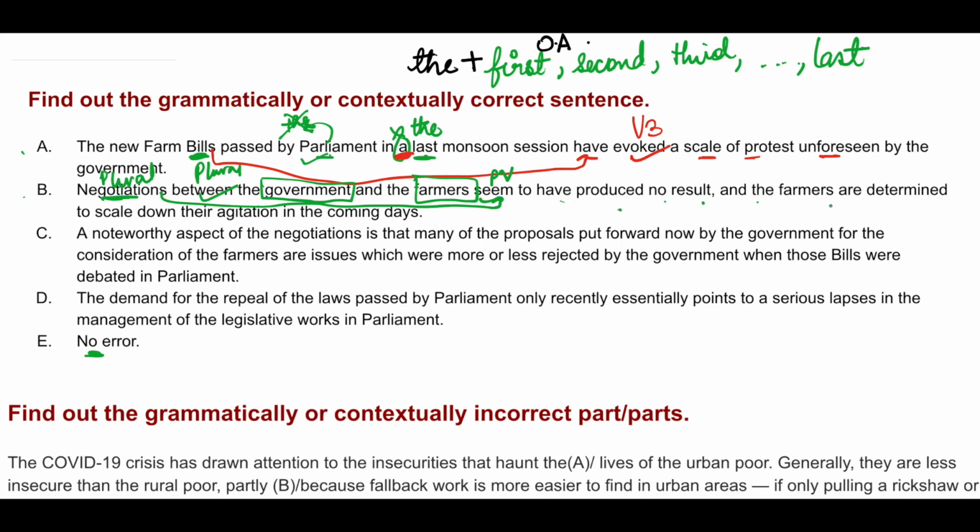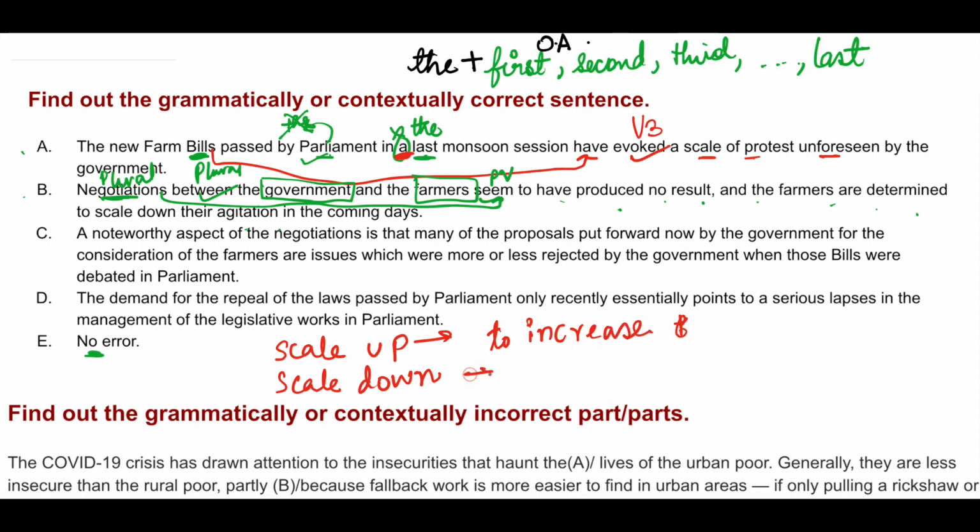Okay, and the farmers are determined to scale down their agitation in the coming days. Okay, now here, scale up, scale down, these are phrasal verbs with scale. Okay, scale up means to increase the extent of something. Okay, to increase. Scale down means to decrease.